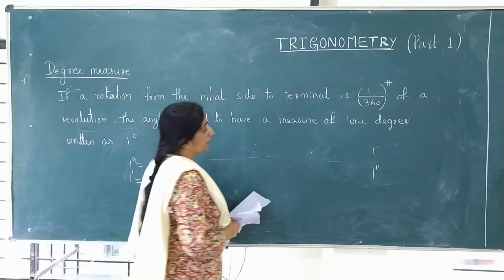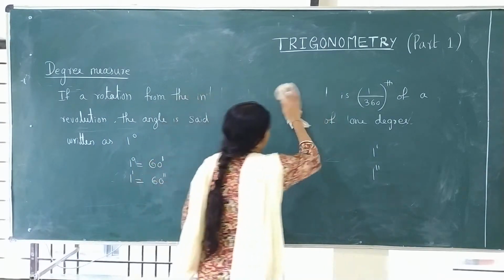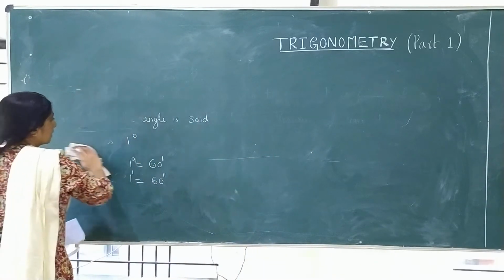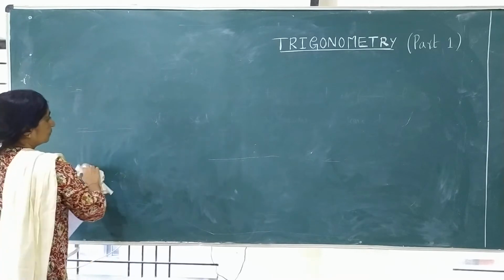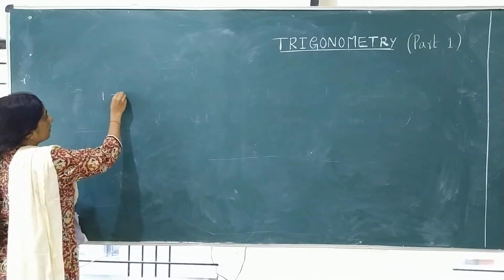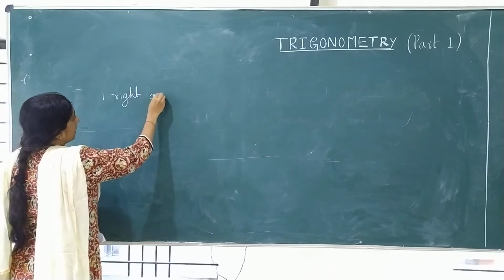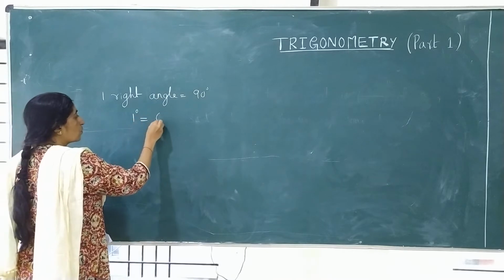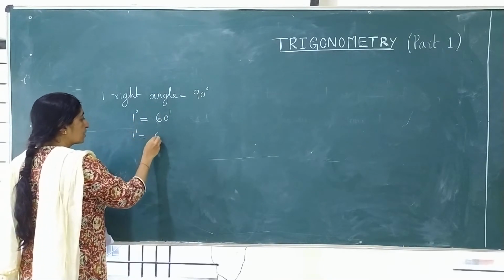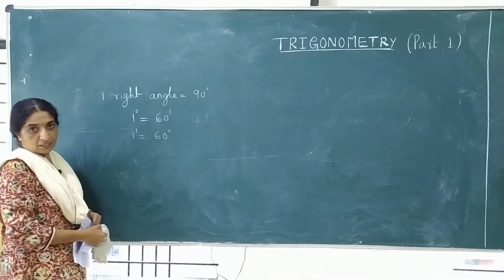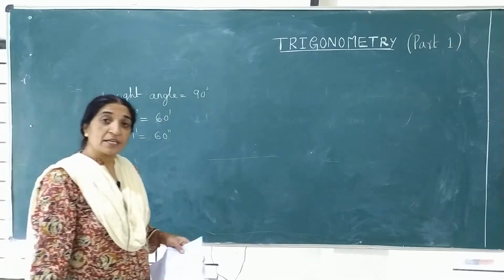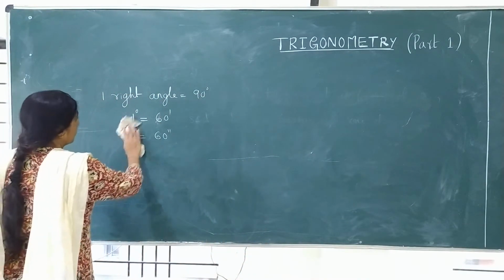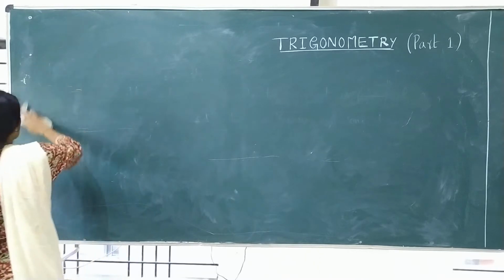Or another method is, 1 right angle is equal to 90 degree. 1 degree is equal to 60 minutes. 1 minute is equal to 60 seconds. Understood? This is another method to remember the degree. Then radian measure. After this I am giving you one important concept, that is radian measure.